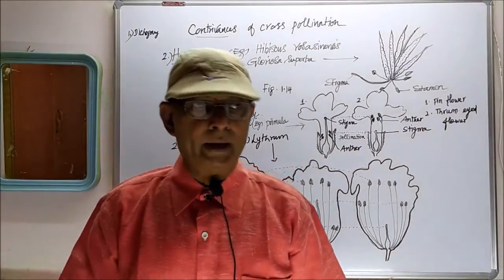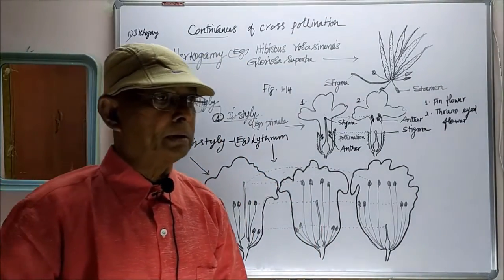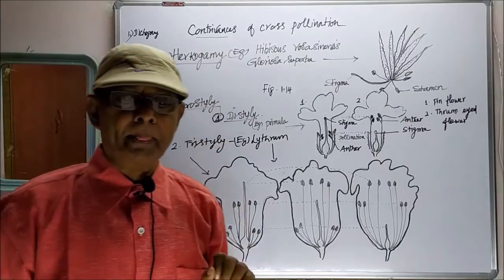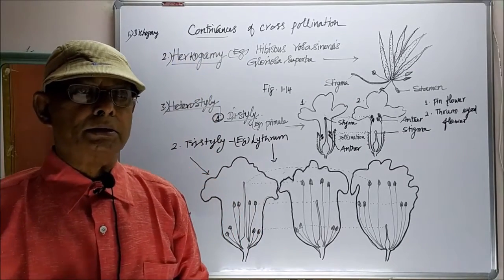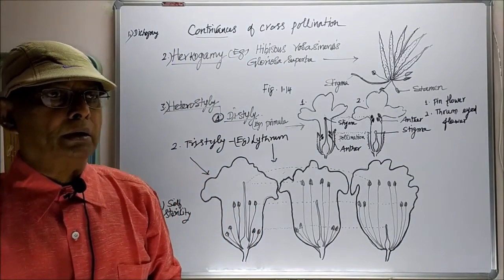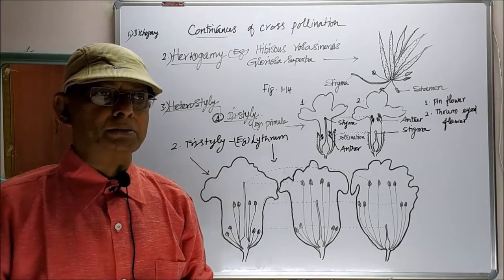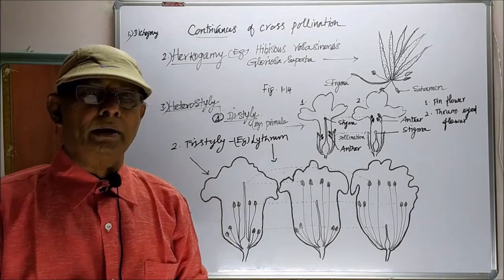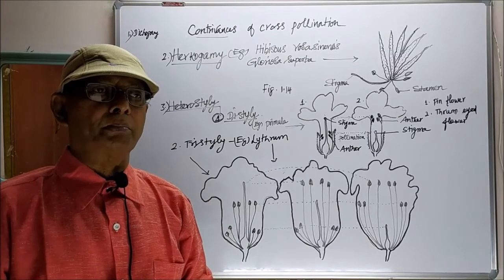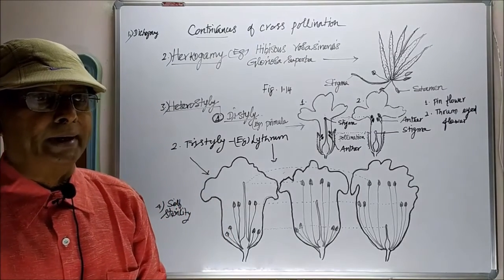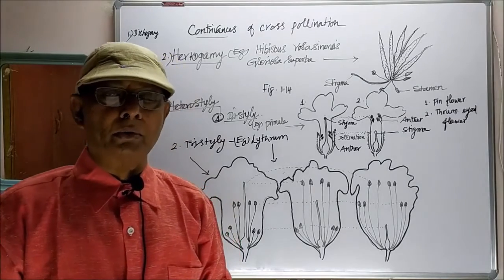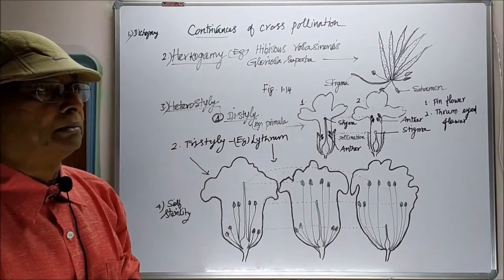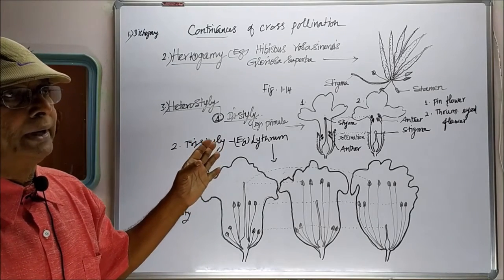Now we have to see the remaining part of the contrivances of cross-pollination. Contrivances are some of the modifications, the mechanisms naturally found in the flowers of the plants, in order to prevent self-pollination and to promote cross-pollination. Some of these mechanisms we have completed.